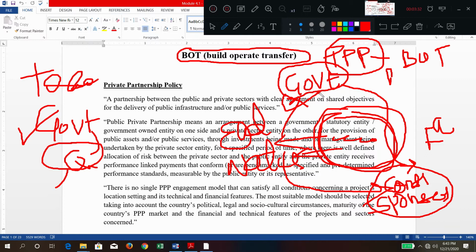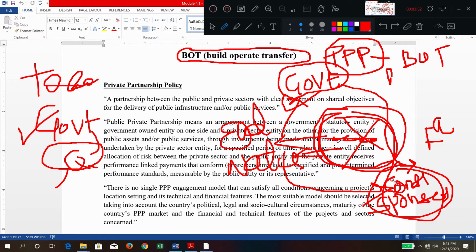Generally the government will give ownership of this project to the sponsorer for so many years. It is mentioned in the agreement, in the contract. This type of contract is called a PPP model or PPP project.